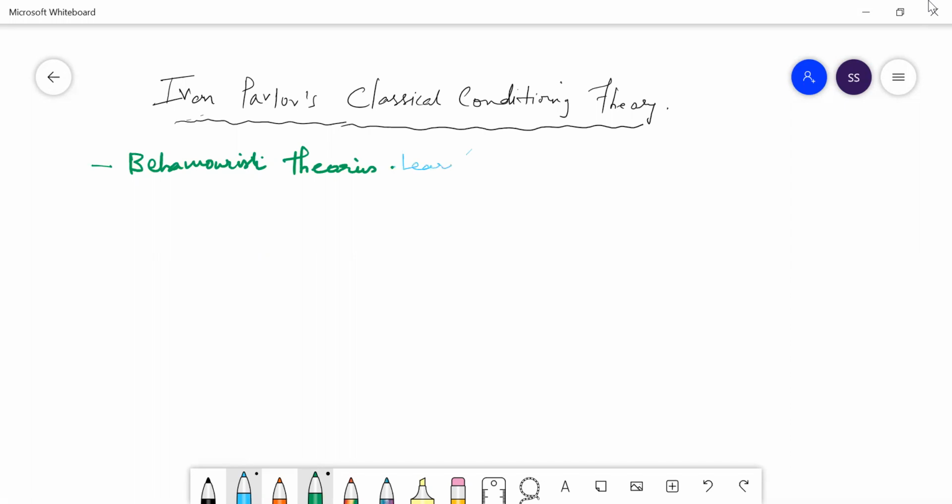So behavioral learning, okay, and he has developed the classical conditioning by involving the animals experiment. So we will see. We will understand what is this classical conditioning, and which animal he has used to experiment.